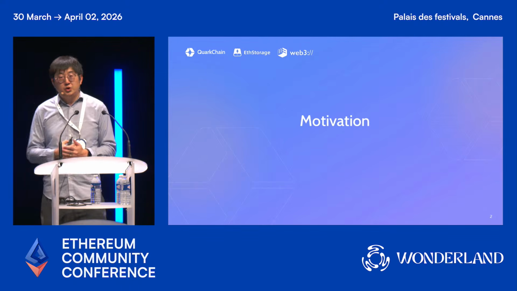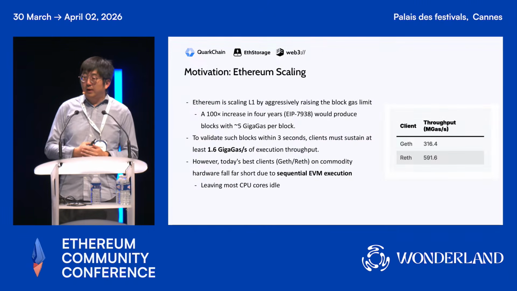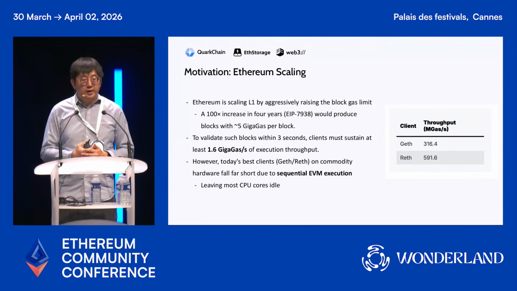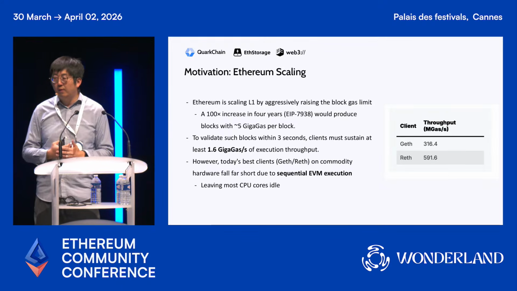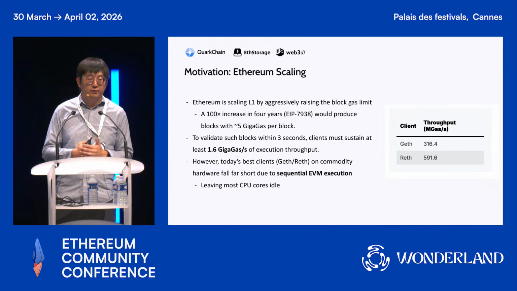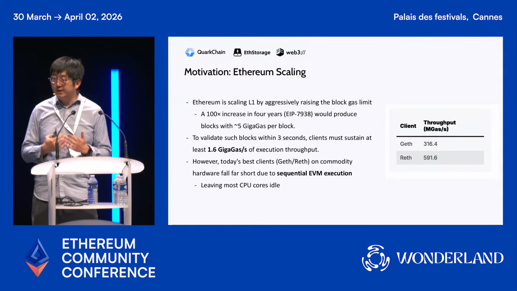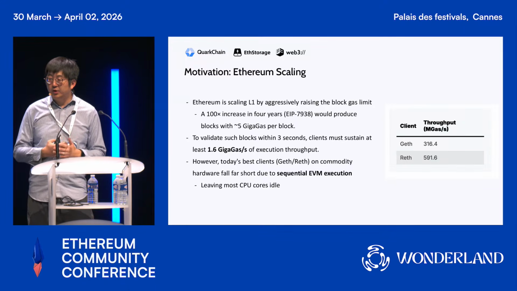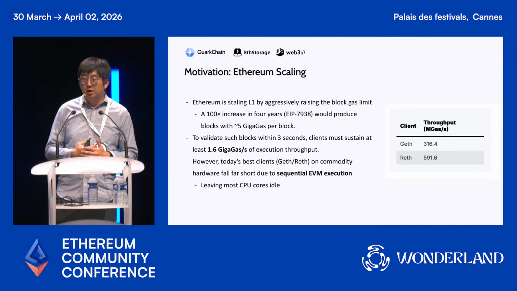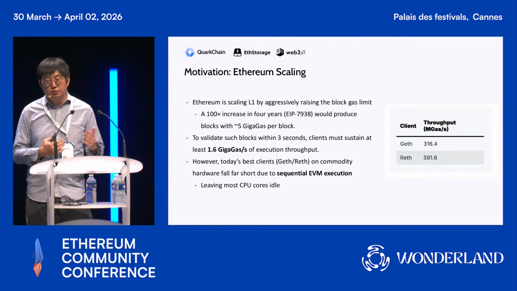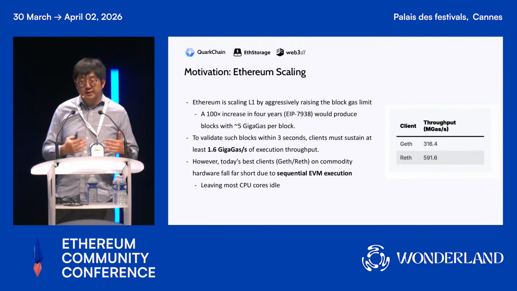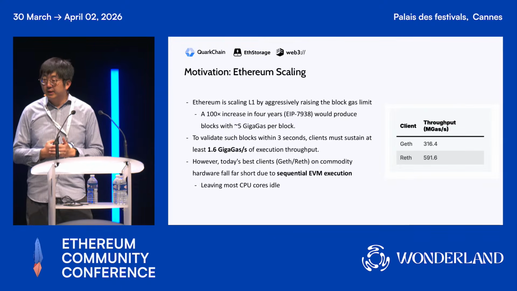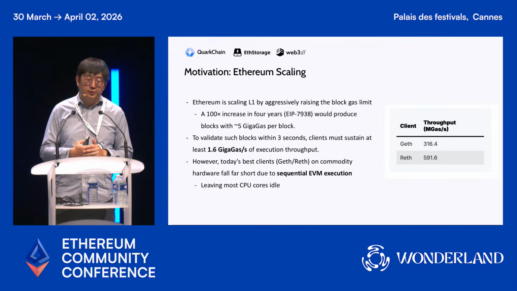So why do we want to do this work? We know that Ethereum aims to scale dramatically by increasing the gas limit of Ethereum L1. The current goal is to target a 100x gas increase so that we can achieve about 5 gigagas per block. Which means that in order to validate the blocks in about 4 seconds of the consensus time budget, we will require at least about 1.6 gigagas per second of execution throughput.